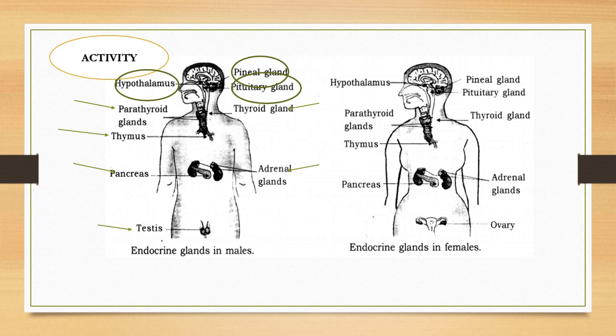Now, testes and ovary. In male and female, both the reproduction related glands. Testicular glands are there to control the activity of the male related hormones, and ovary is there to control the female body development and also to secrete estrogen and progesterone, and testes for the testosterone. So these are the main glands. In brief, I already told this.